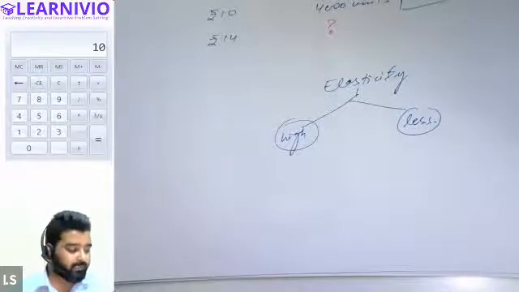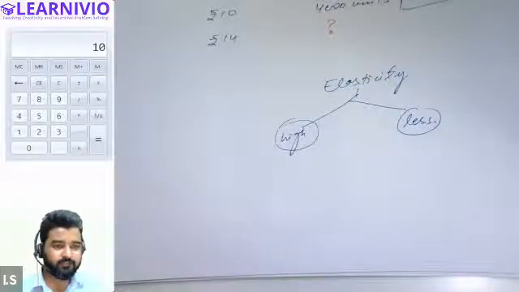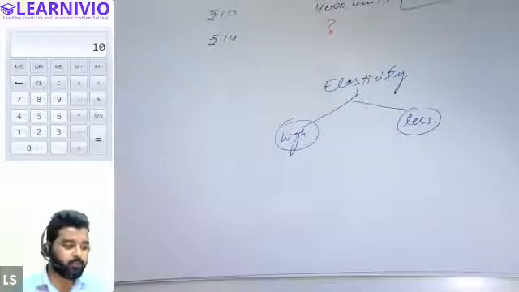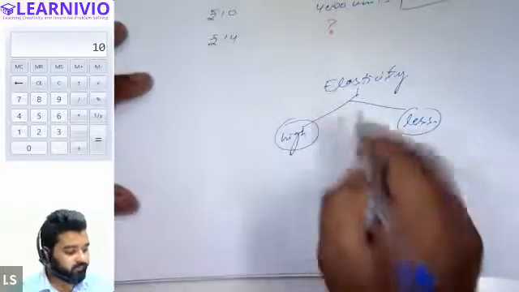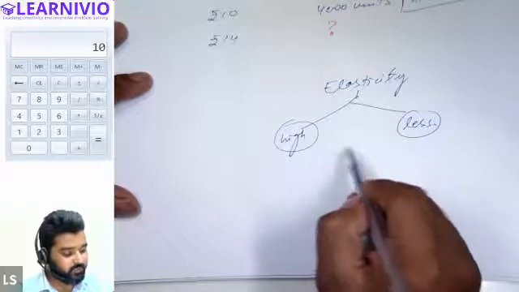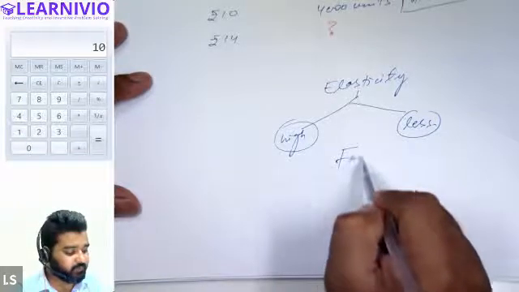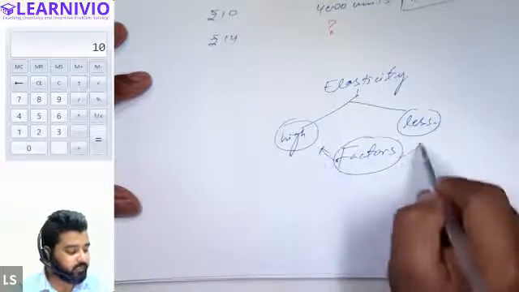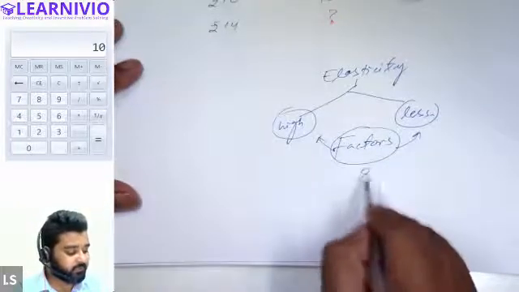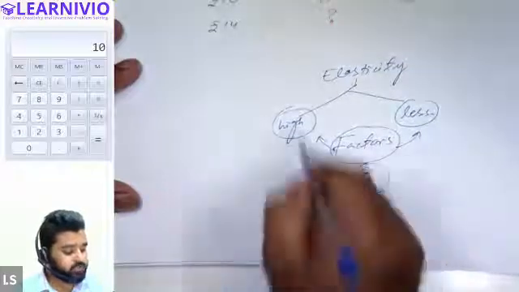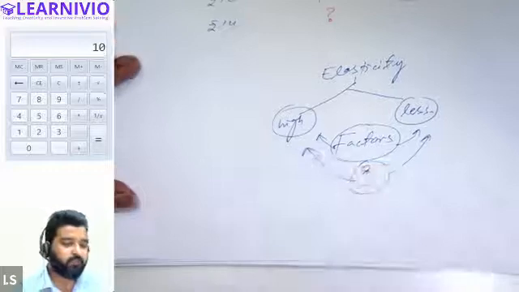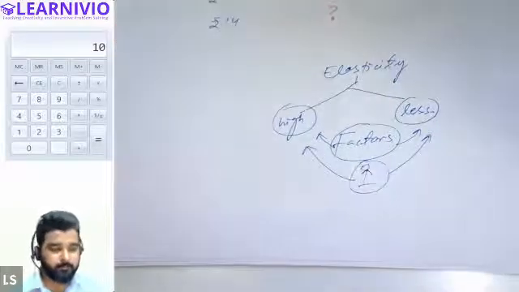All right. So basically, we can categorize the customer into two different categories: a customer having more elastic demand, and a customer having less elastic demand. Through this topic, we are basically discussing what the factors are that affect the elasticity. On what factor can we say that the customer will react more to the change in price, or whether he will react less to the change in price?